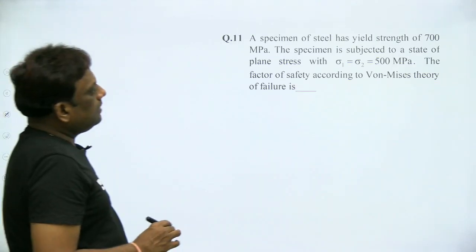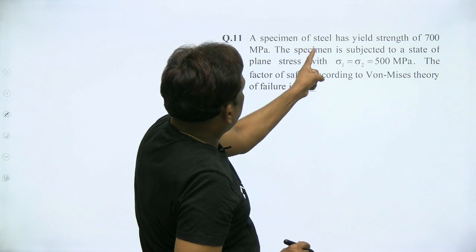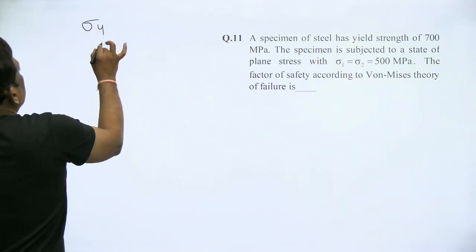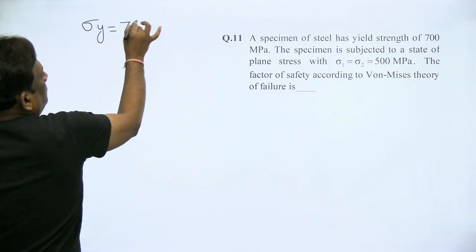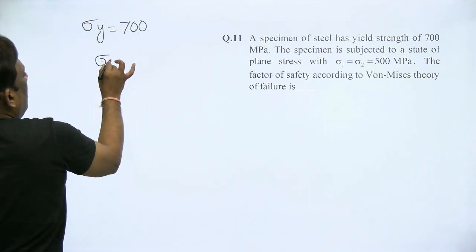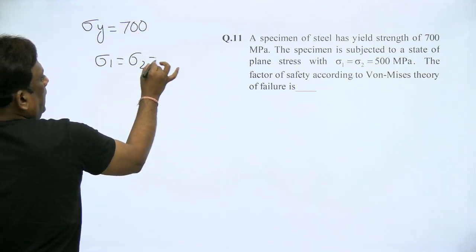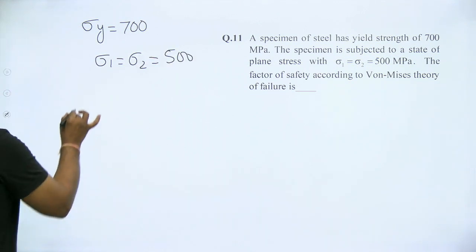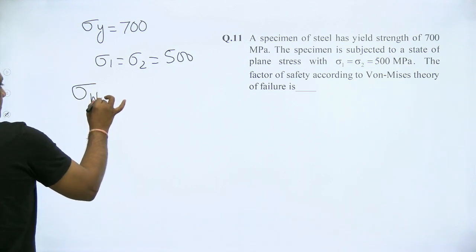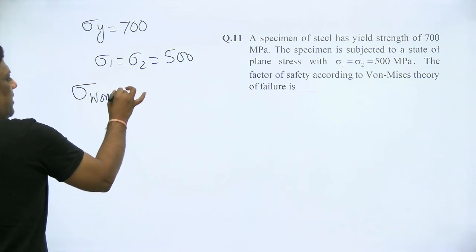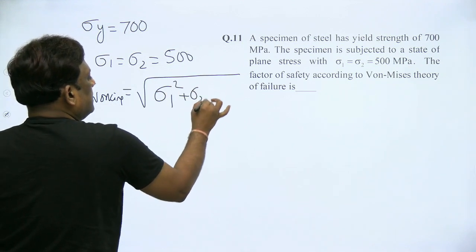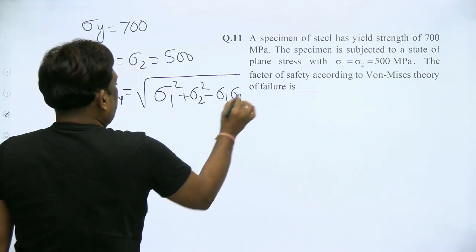Now, next question. A specimen of steel has yield strength of 700. And sigma 1 is 500, sigma 2 is 500. Let us calculate the working stress. You know the working stress is under root of sigma 1 square plus sigma 2 square minus sigma 1 sigma 2.